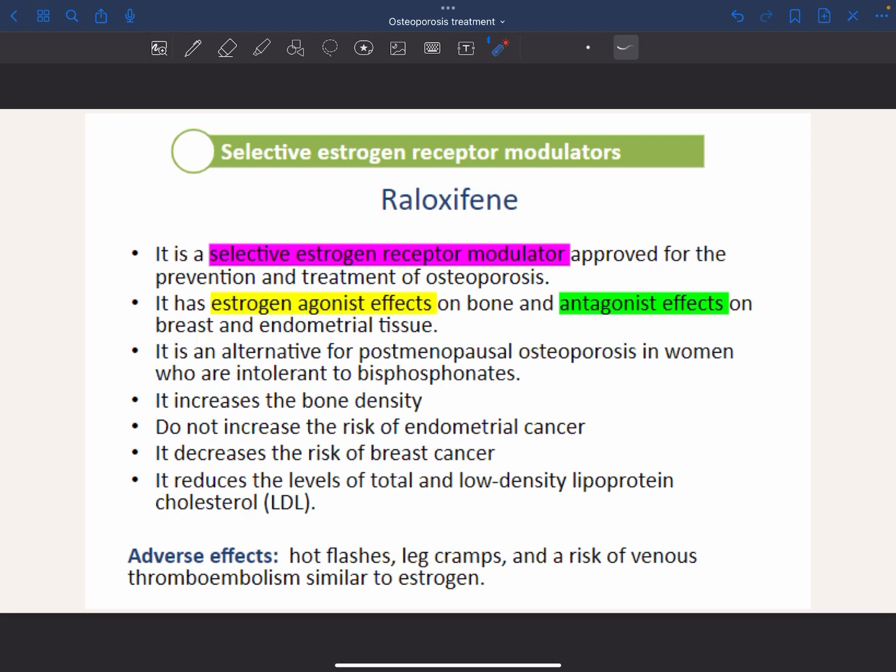And this will be an alternative for postmenopausal osteoporosis in women who are intolerant to bisphosphonates. Okay, and as we said, this will not cause endometrial cancer or breast cancer. And also it will reduce the levels of low density lipoprotein cholesterol, which is the bad cholesterol, which is good. Okay, and adverse effects of this drug: hot flashes, leg cramps, and risk of venous thromboembolism, the one that could happen if you do estrogen replacement therapy.